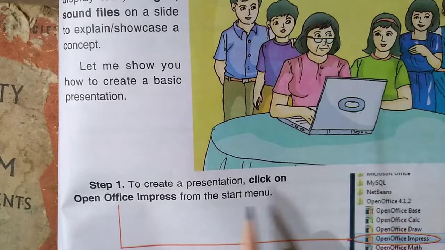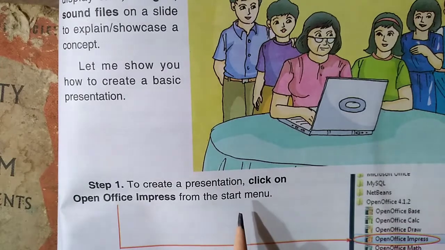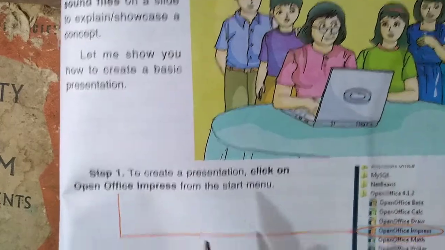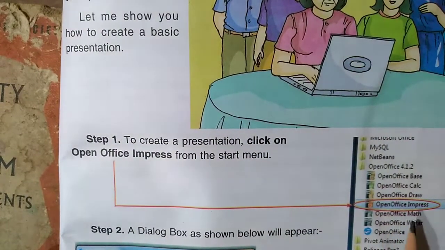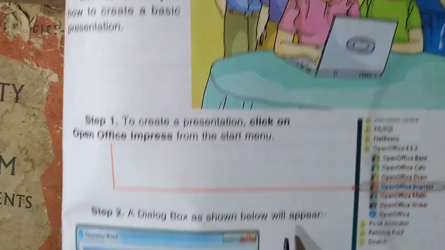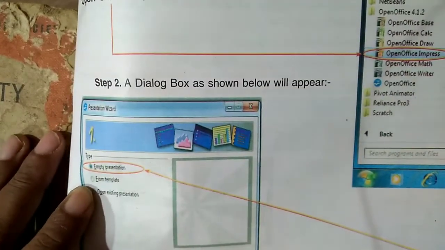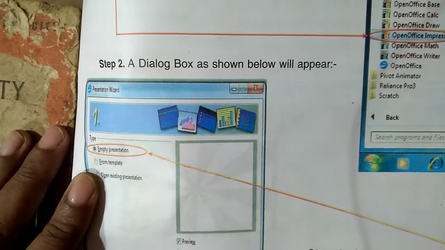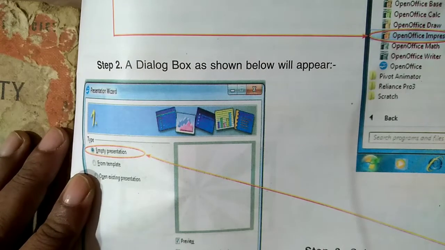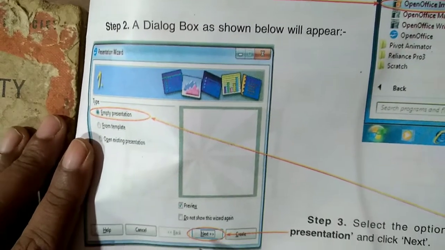To create a presentation, first step: click on OpenOffice Impress from the Start menu. Where will you click? Click on OpenOffice Impress. Here you are seeing OpenOffice Impress. You have to click. A dialog box as shown below will appear. This is a dialog box. Select the option Empty Presentation, written here, and click Next.